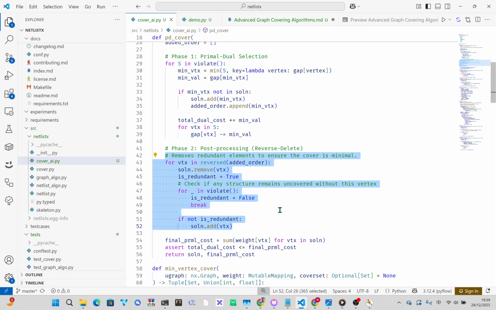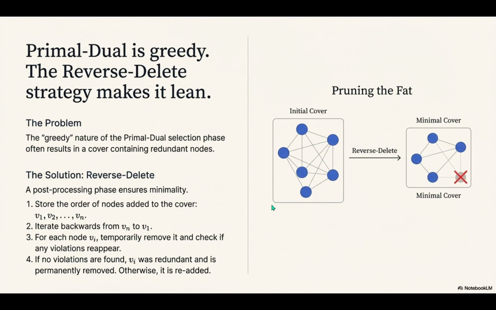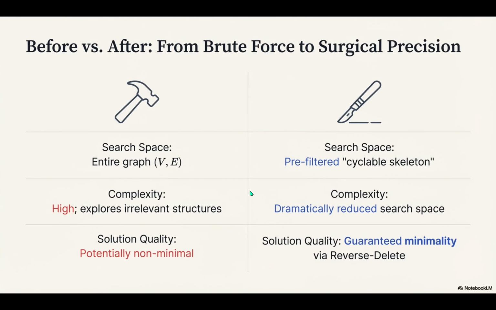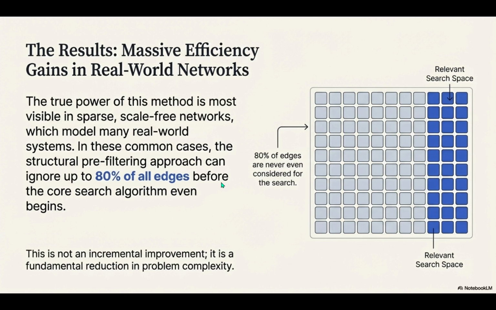So what this whole deep dive shows, I think, is the immense leverage that structure provides. Structural theory, like ear decomposition, is not some detour into academic abstraction. It is the most direct, the most intelligent path to building superior algorithms. It's proof that investing time upfront to understand the connectivity of a network lets you compute these fundamental, hard-to-find global properties with a speed and precision that just wasn't possible before.